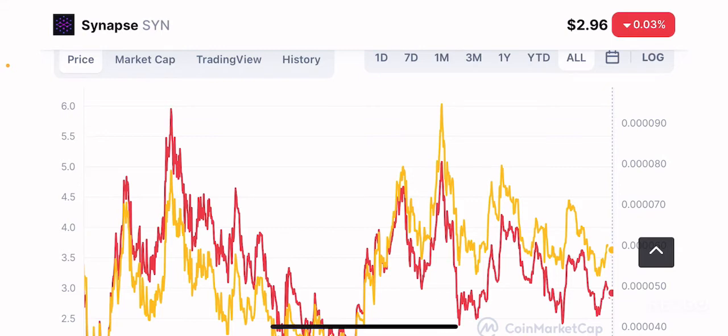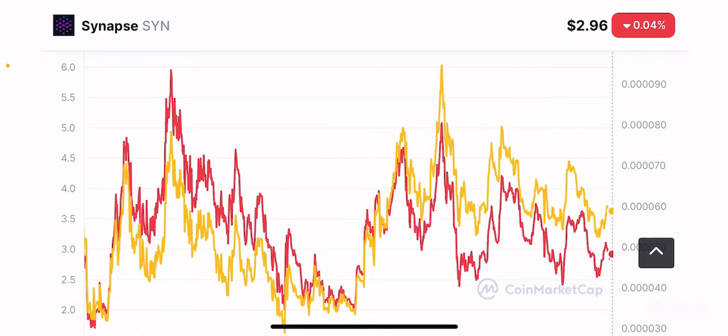So it seems like the token is bouncing on a particular support line and getting hit with a particular resistance line. It seems like the general support line is somewhere between 5,900 satoshis to 6,000 satoshis per token, and the general resistance is around 9,500 satoshis per token, right?